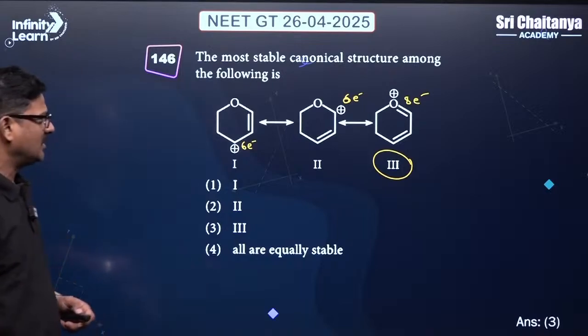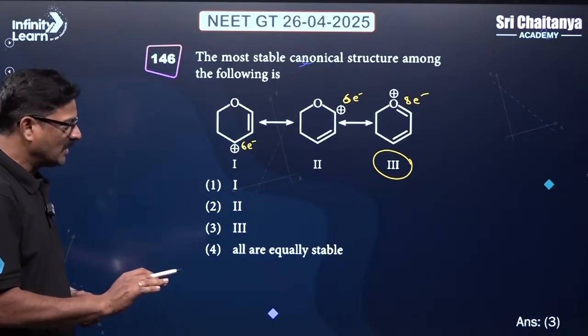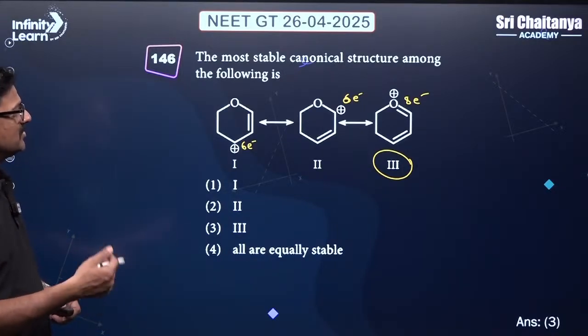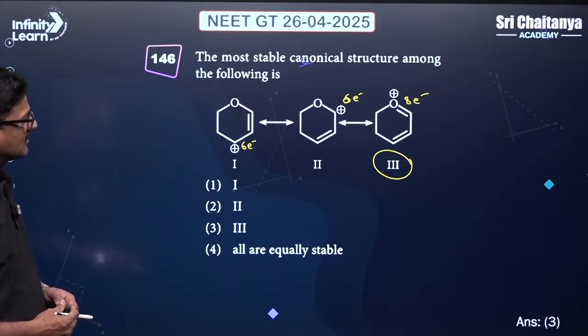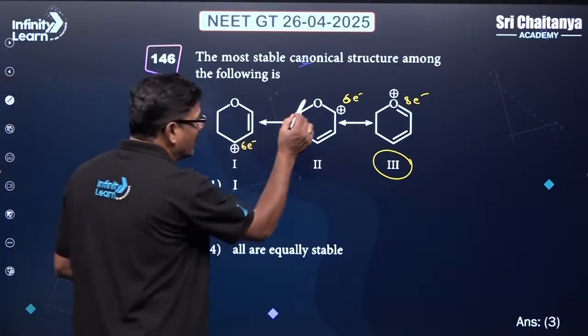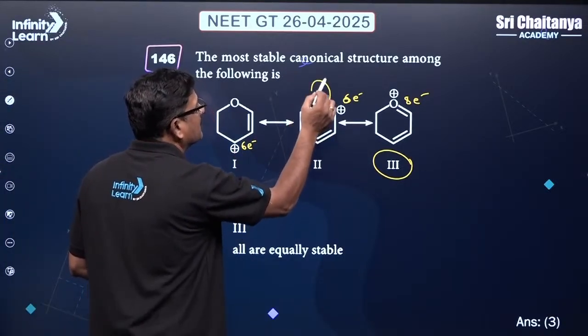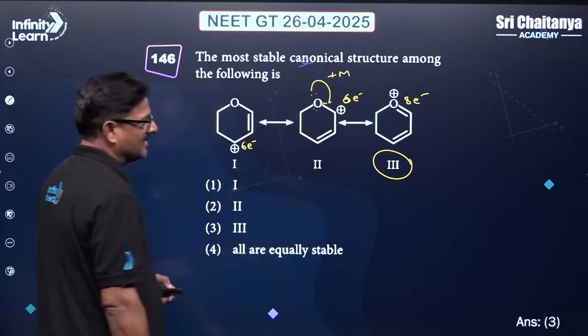Answer is going to be 3. Now the order of stability: 3 is greater than 2 is greater than 1. Why is 2 greater? Here there is going to be a positive mesomeric effect.